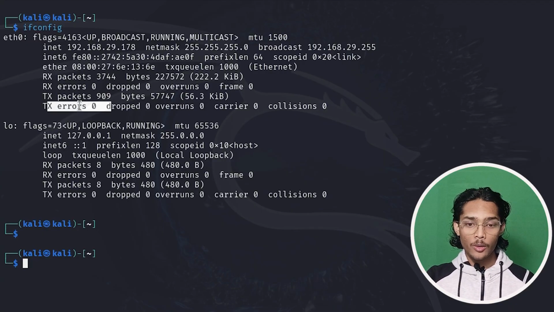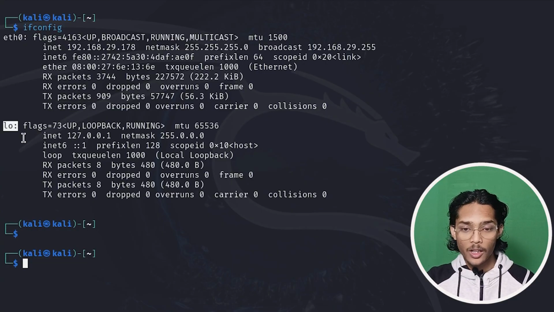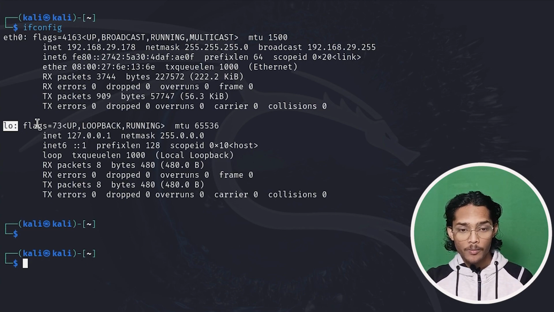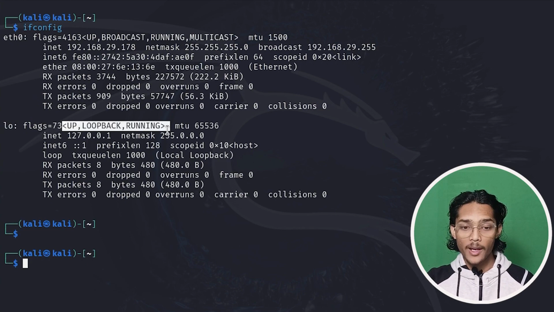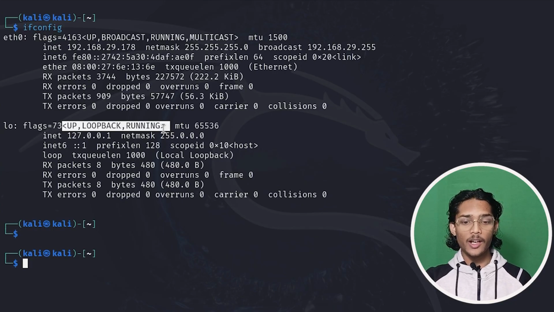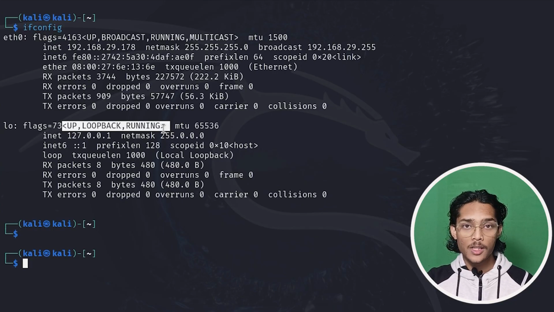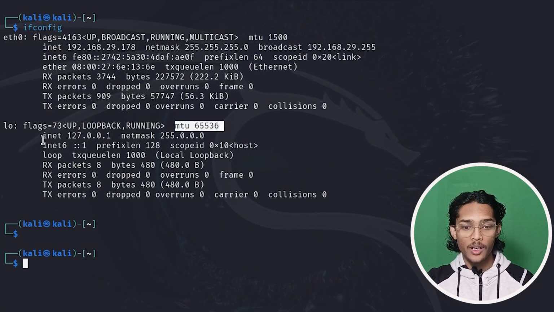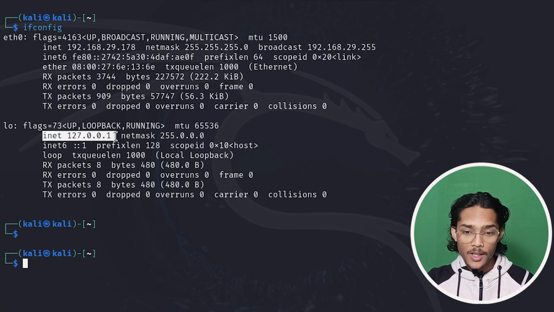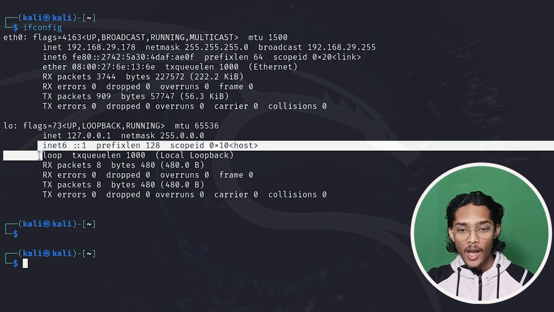Then we have LO. It is the internal loopback interface. This is for internal communication within your Kali Linux virtual machine. It is up and active and running. Loopback is for internal communication. It is running, that means the loopback interface is functioning properly. Then we again have MTU and inet for our loopback interface, and we have inet6 for our loopback interface, same as we had for our ETH0.